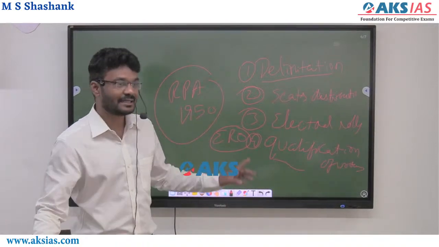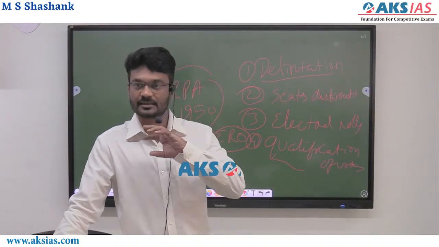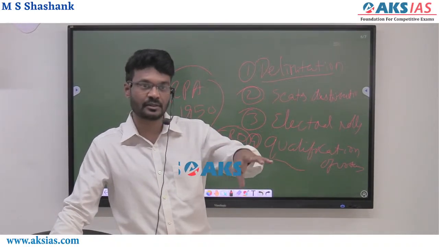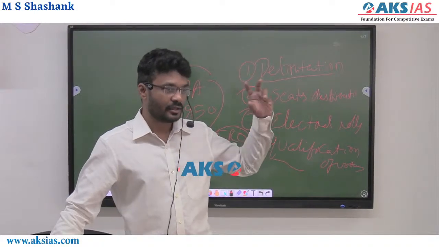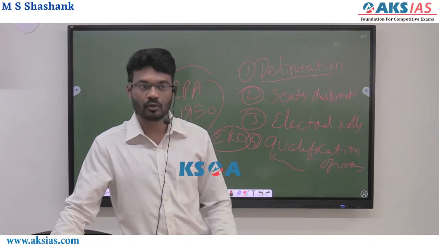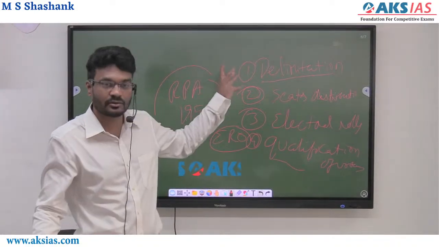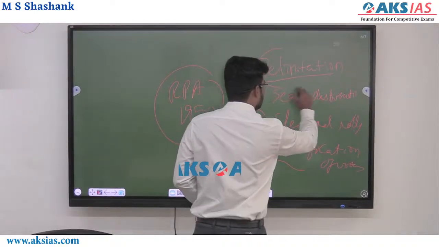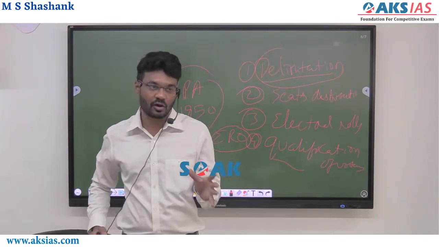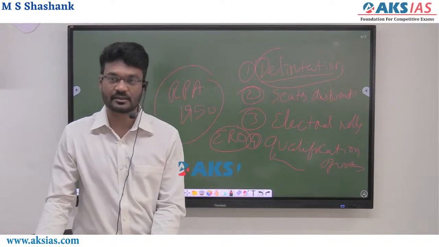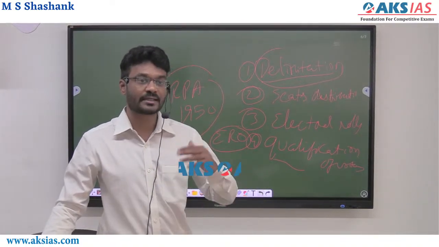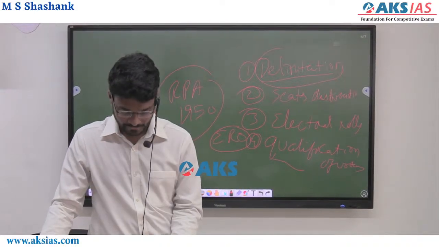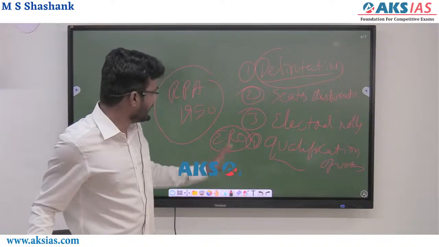SC/STs have reserved seats. If there is a constituency with a larger SC population or ST population, that constituency needs to be reserved for that particular category. Only a candidate of that category has to contest from it. So while doing the delimitation exercise, the Delimitation Commission needs to take care of reservations. Which constituency has more SC and ST population has to be measured.